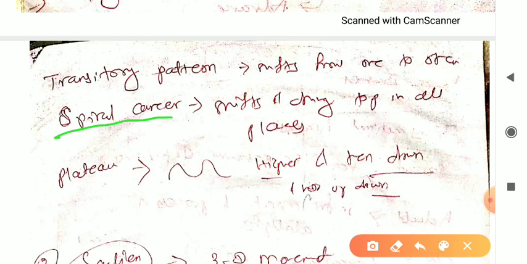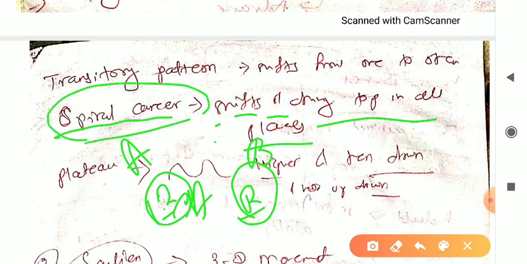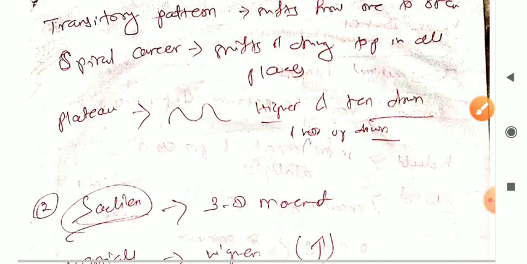Spiral means shifts and doing top in all places, right? Here it is something related to transition, but spiral career means the person who is shifting from A to B, if he is working best here in A, then he will also perform best in B company also, right? That means shifts from one to other and doing top in all places. This is spiral career. See, here the addition is top in all places. So next one is